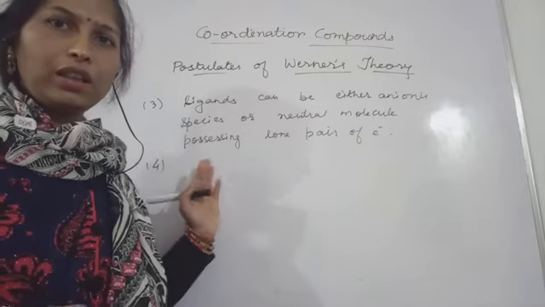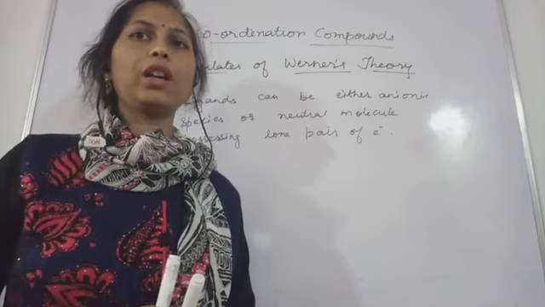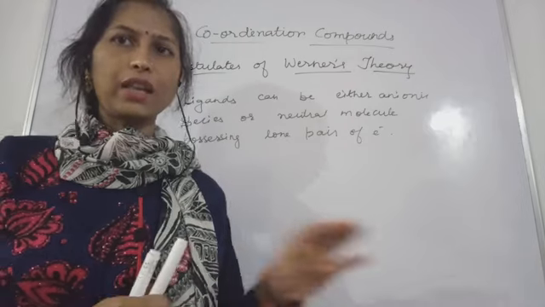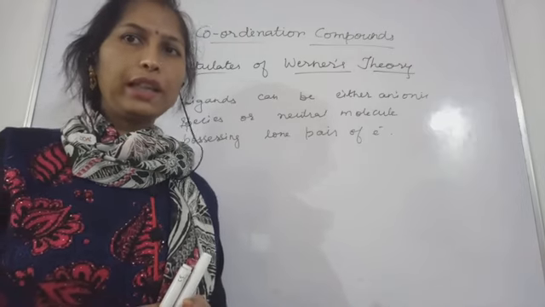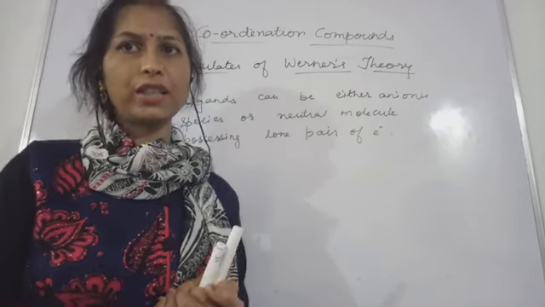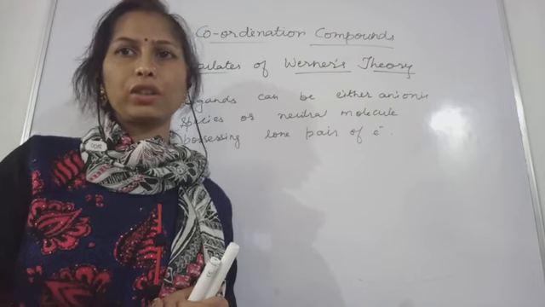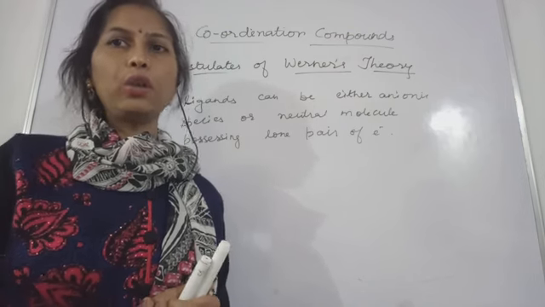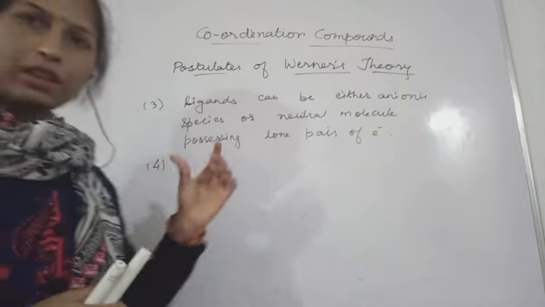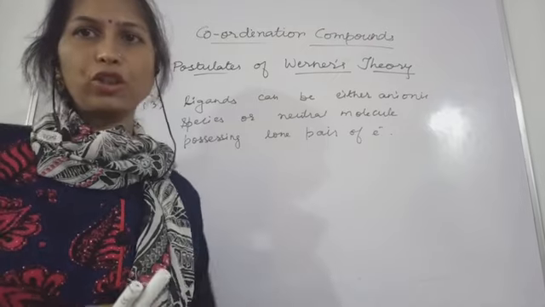The neutral molecules, suppose you are talking about water or ammonia, so the charges are not present here, but the atoms still carry lone pairs of electrons. Nitrogen carries one lone pair in ammonia, and in water the oxygen has two lone pairs. So in this case the electron pairs will be given, they are the electron pair donors.